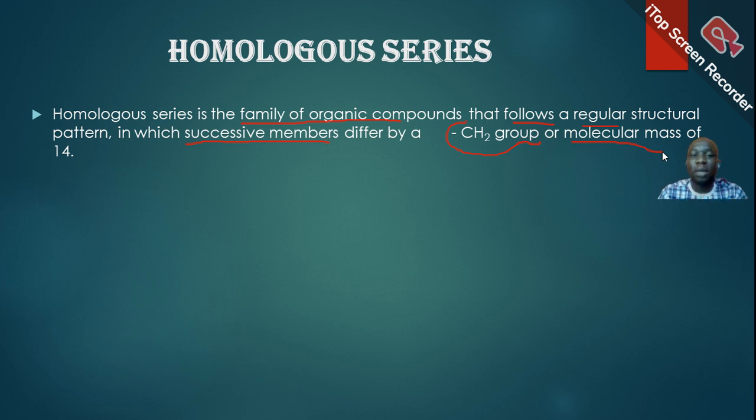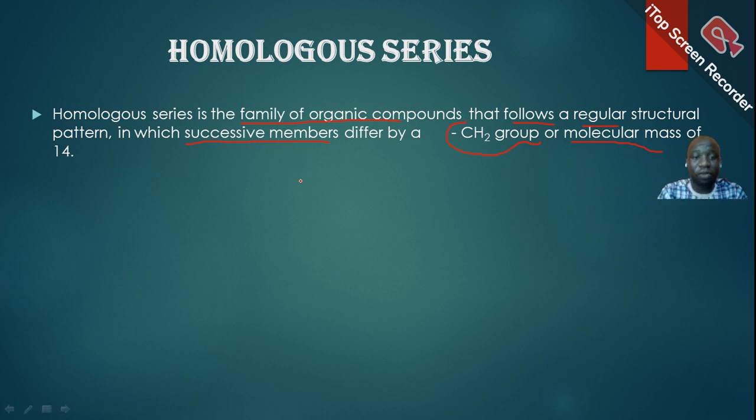So a family of organic compounds, homologous series. Look at their structure, there is a pattern they follow. And that pattern is what leads to the general molecular formula, which we are going to look at later, in which successive members that follow each other differ by CH2. If I know the first member, the next member will be obtained by adding a carbon and 2 hydrogen atoms to the previous member.